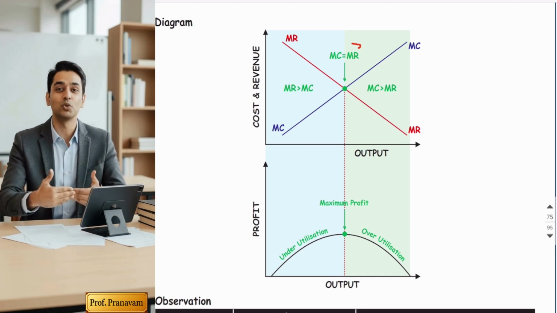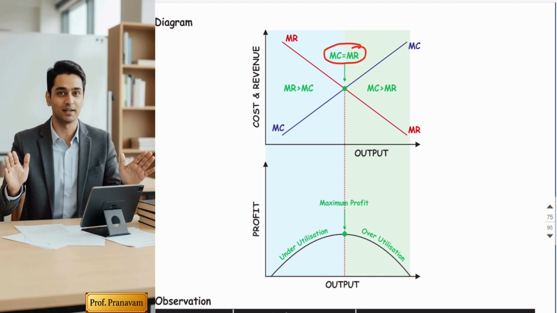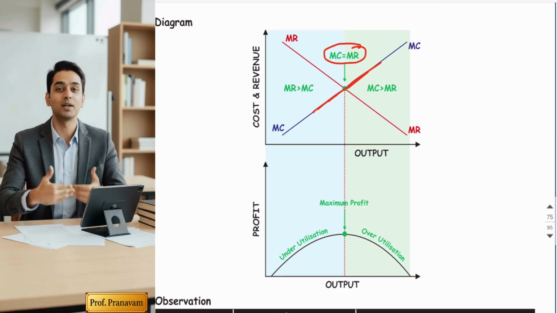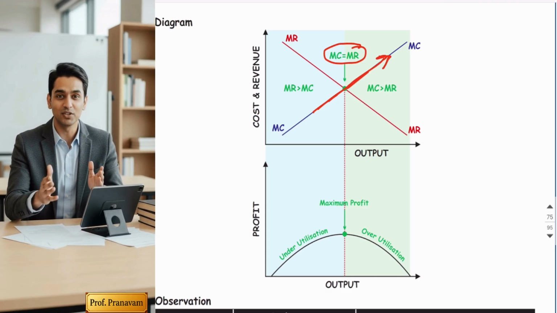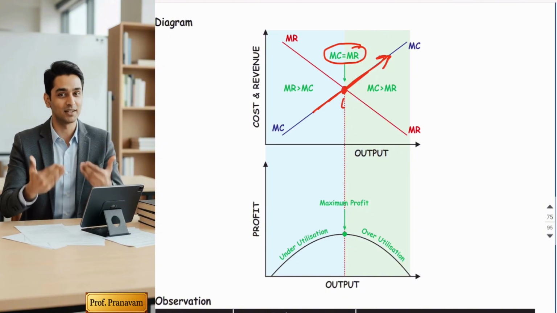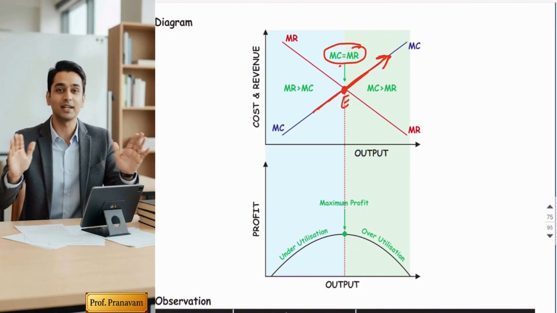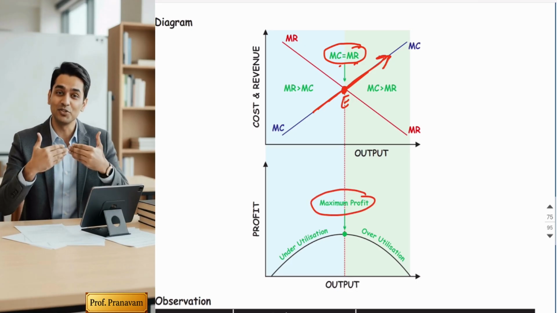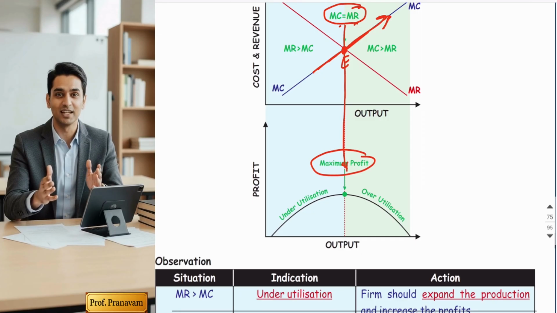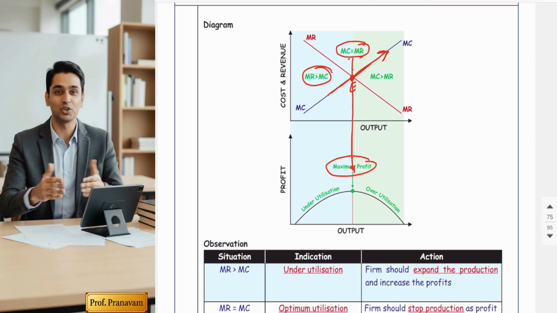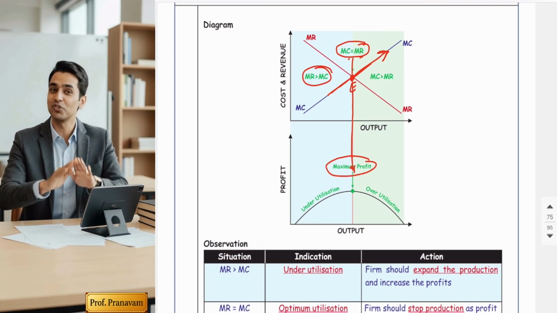See here, this is MC equal to MR. The blue line is MC. It is rising, and it is cutting MR from below, right? So this point is called equilibrium. When MC is equal to MR, your profit is maximum. See the orange line. Now, before that, MR is greater than MC.